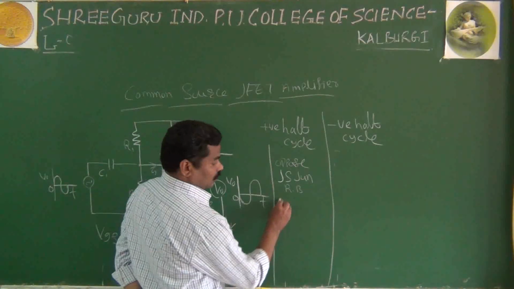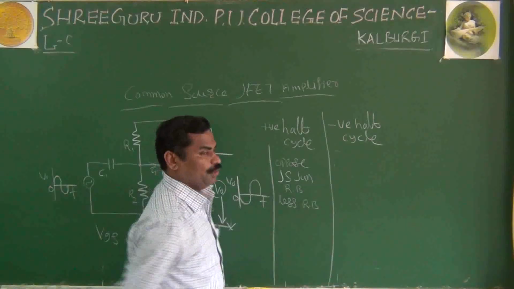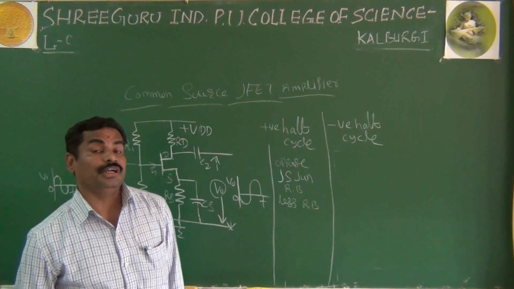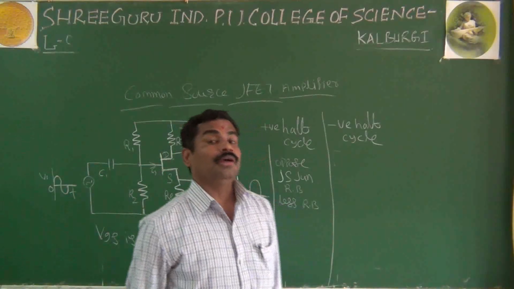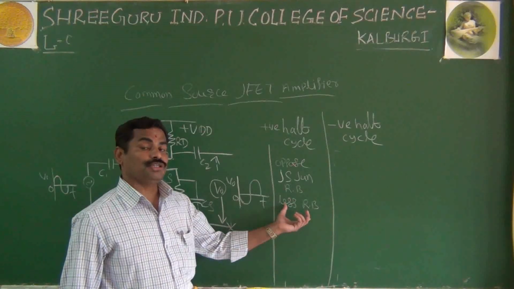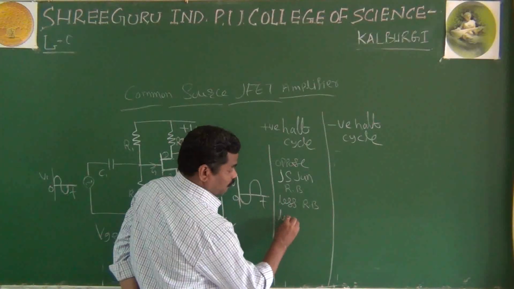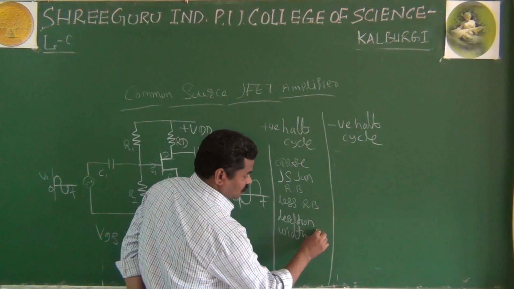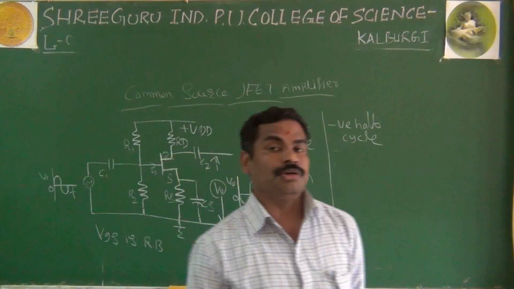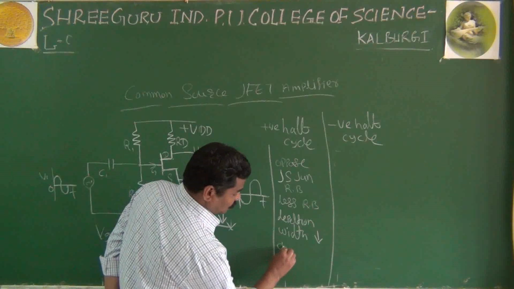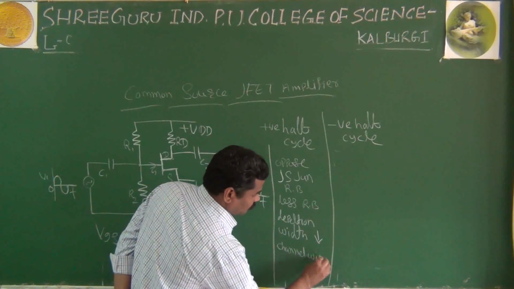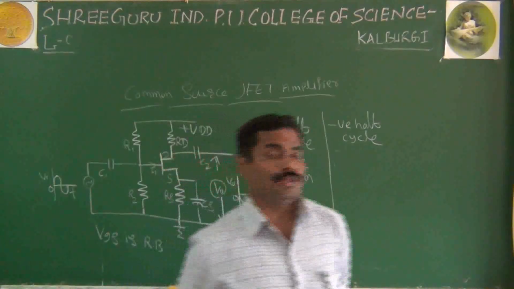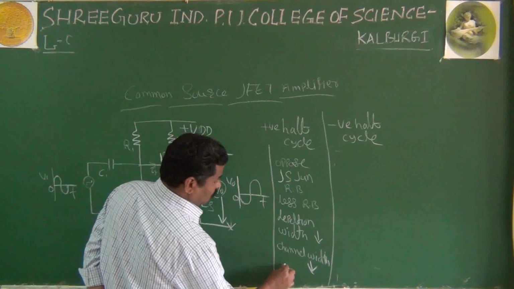Because of the lower reverse bias voltage, the depletion region or depletion width reduces. As the depletion width decreases, the channel width increases.